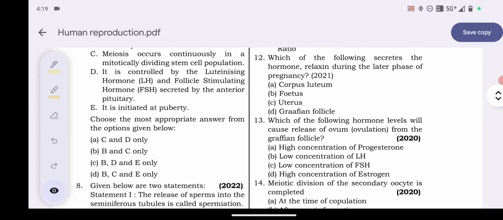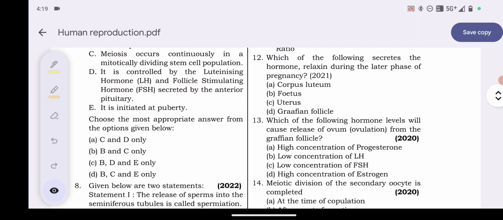Now question number 12. Which of the following secretes the hormone relaxin during the later phase of pregnancy? Later phase of pregnancy में relaxin hormone कौन secrete करता है? Corpus luteum, fetus, uterus, Graafian follicle. So the answer will be option number A, corpus luteum. Okay, option A, corpus luteum. Corpus luteum secrete relaxin hormone during the later phase of pregnancy.